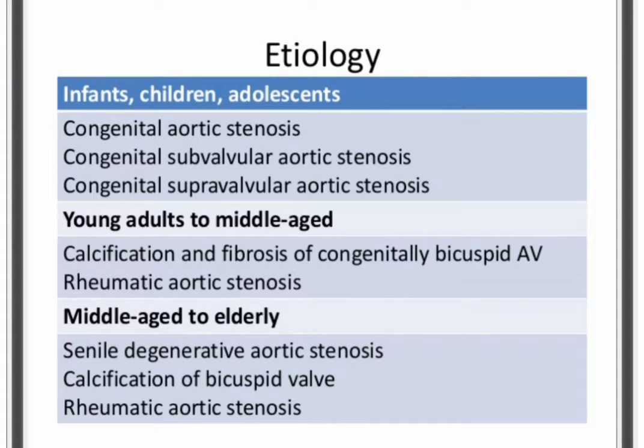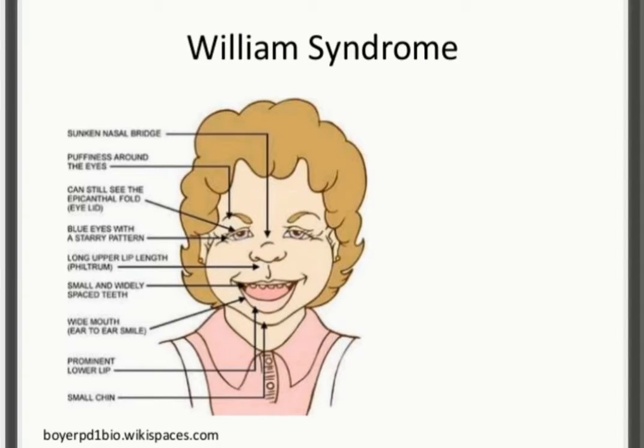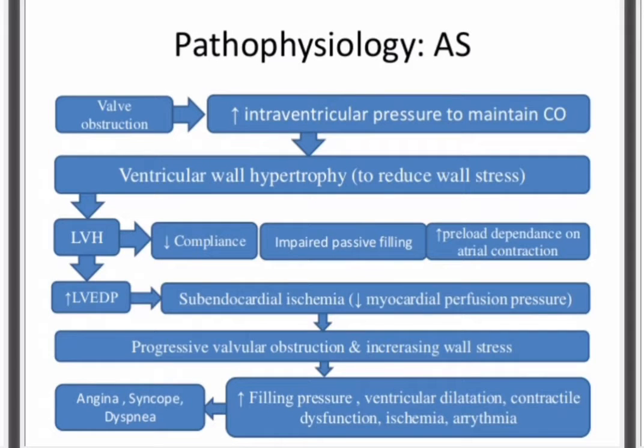Now there is a beautiful image showing Williams syndrome, which is seen in a person who has aortic stenosis. The person has a supranasal bridge, which we can see is nicely depicted. Then there is the epicanthal fold over the eyelid, which we can see in the picture. Then we can see a small chin, and a prominent lower lip. So these are the changes seen in Williams syndrome.